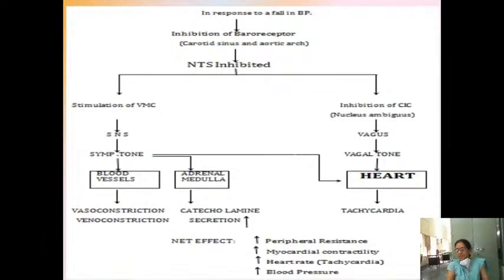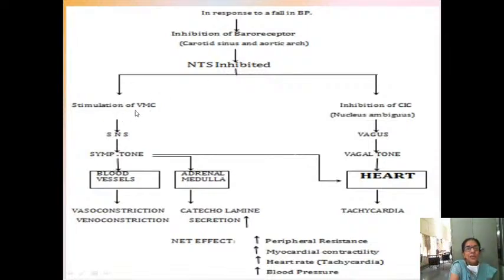Now exactly the opposite. Supposing there is a fall in the blood pressure. Now your BP has fallen. If the BP has fallen, your firing level, the stretching, is very less in the 9th and 10th cranial nerves. So your nucleus tractus solitarius is inhibited. There it was stimulated, now here it is inhibited. When this is inhibited, your vasomotor center should get stimulated.